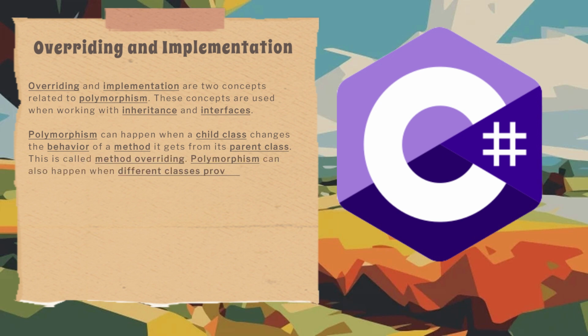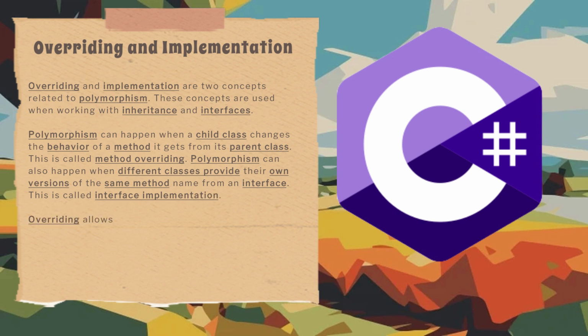Polymorphism can also happen when different classes provide their own versions of the same method name from an interface. This is called interface implementation.